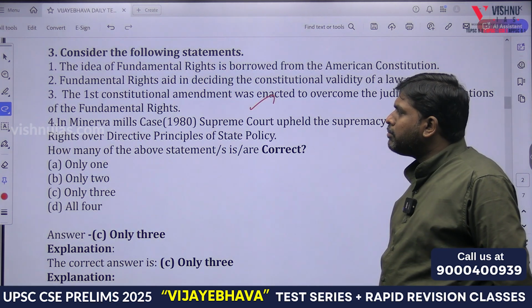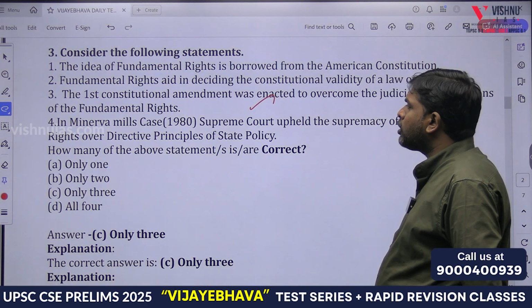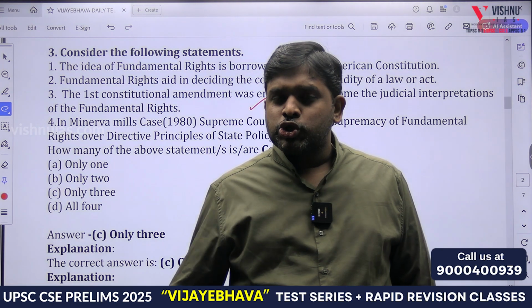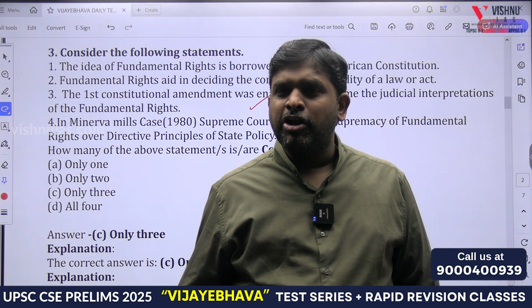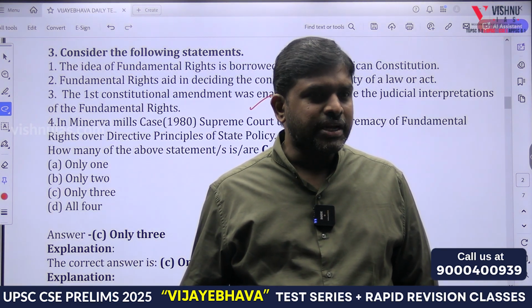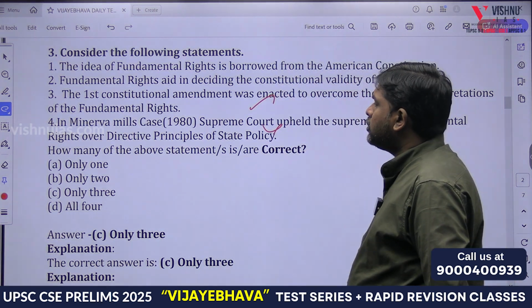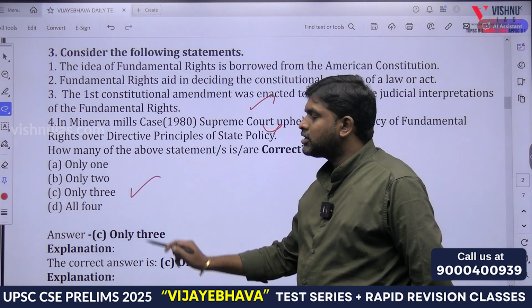True. In the Minerva Mills case, the Supreme Court upheld the supremacy of fundamental rights over DPSP or told that both are equal and the Constitution has been built on the bedrock principle of balance between fundamental rights and DPSP. This is also wrong. 1, 2 and 3. How many are correct? 3 statements.